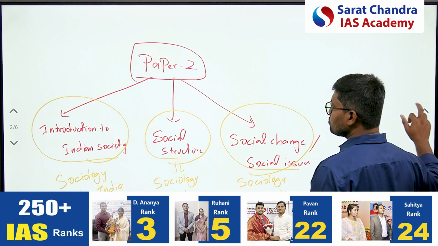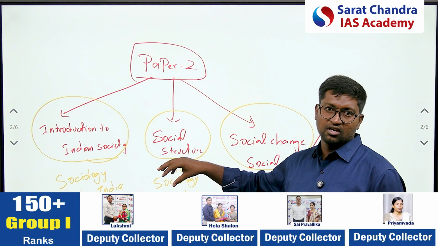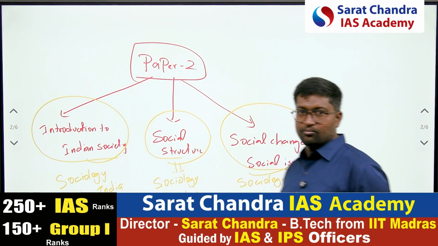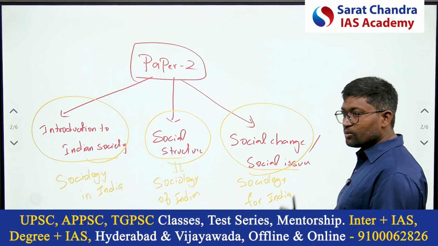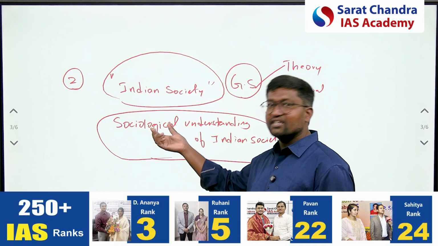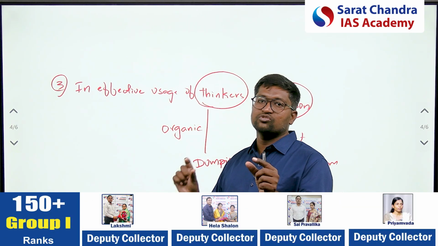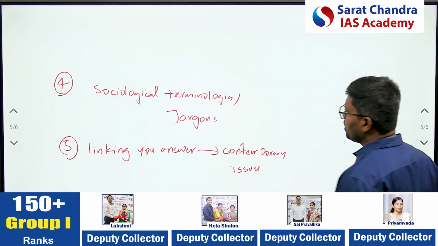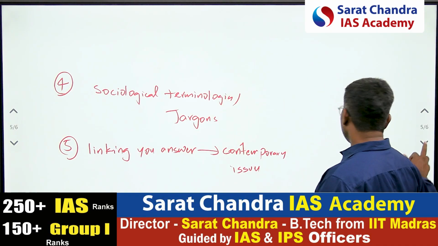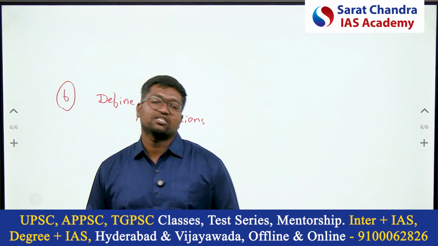So these are all the reasons which are missing in your answers. One, you don't know the proper structuring of the syllabus, from which area the question is asked, and what the demand of the exam is. Second, you are writing a GS answer. Next, you are not able to organically introduce thinkers. Sociological terminologies and jargons are missing in your answers. You are not linking your answers with contemporary issues or the major themes which keep repeating. You do not have a properly structured answer.